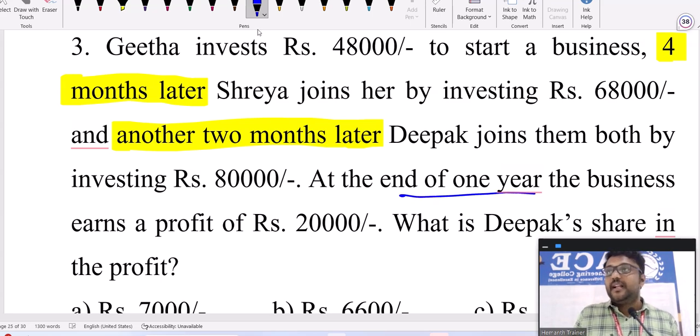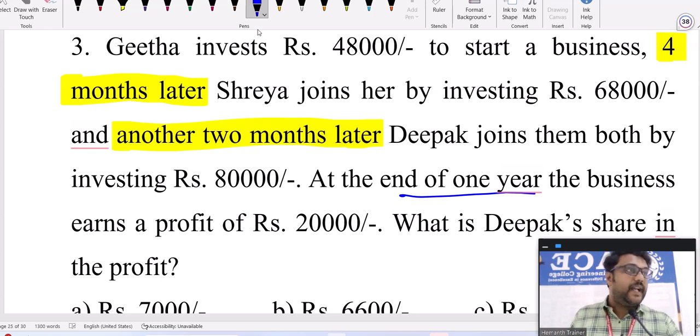Here, in almost every question, they'll say at the end of 1 year, our annual profit, like that, but that's not mandatory. In some questions, they'll say at the end of 8 months also, which means after 8 months you can share. If the business is for 8 months, do it. Some businesses will be there only for 8 months, some only for 4 months.